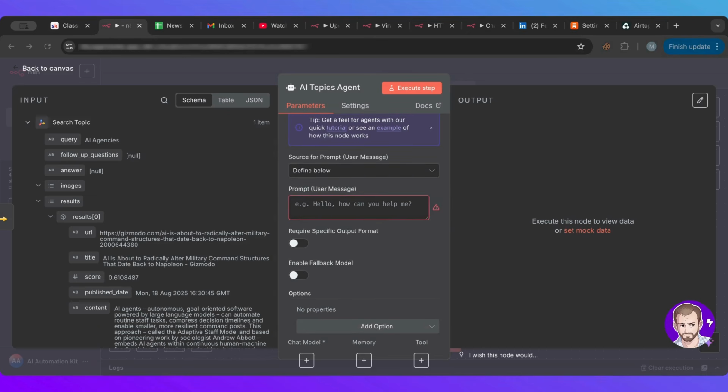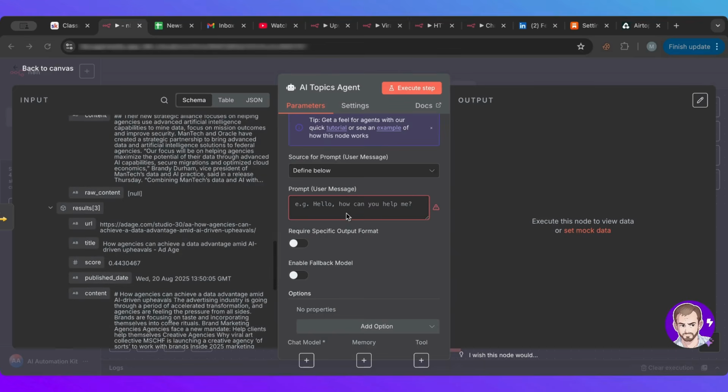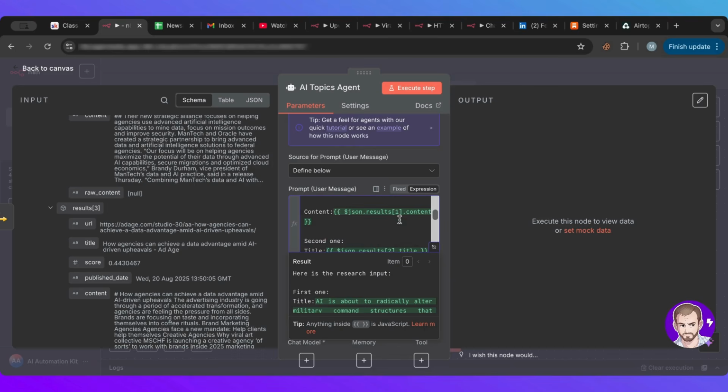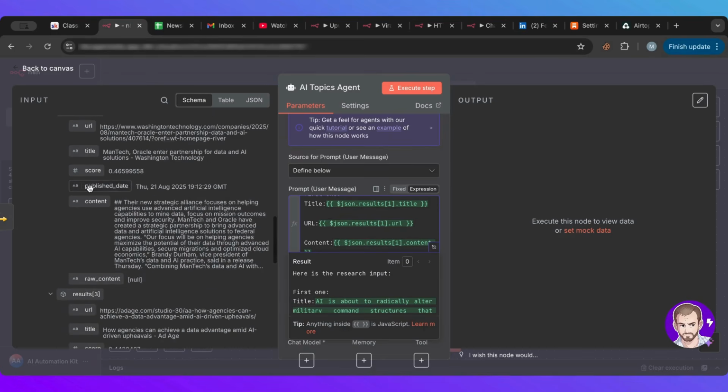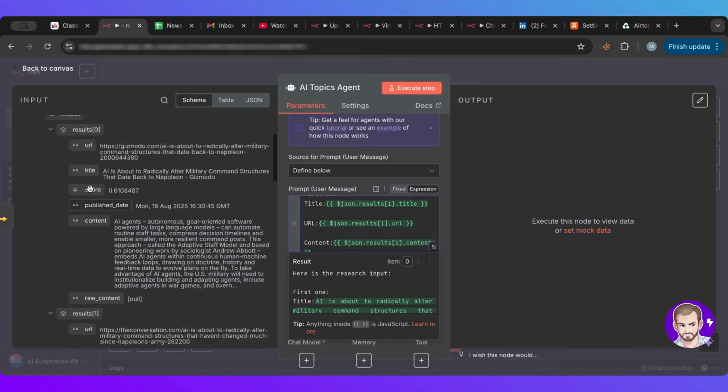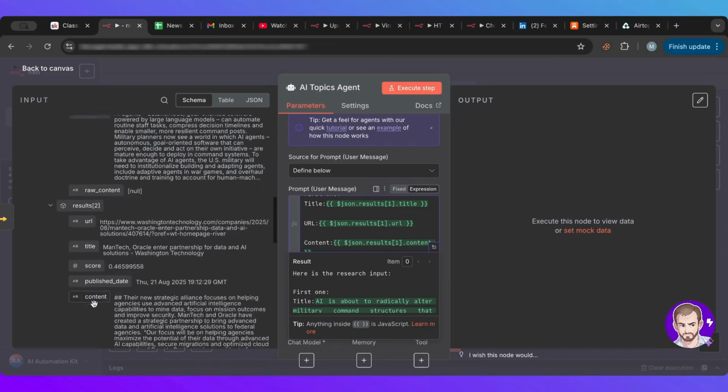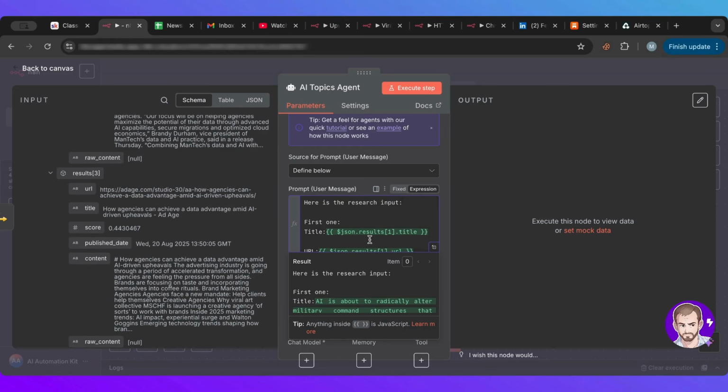So what I want is I want to give it whatever we have from here. So to do that, I want to give it in this way. So here's the research, and I'm feeding these one by one. So here, as you can see, there's a result array here. There you go. And in each of these, there's a result. Okay, what I'm feeding it here is I'm saying the first one, I take the title from here. It's the first one here, as you can see, because it's an array. I'm taking the title, the URL, and the content. And then I'm going second one, I'm doing the same, but I'm changing only the number 2 in the array. And also the third one, I'm taking the last one in the array.